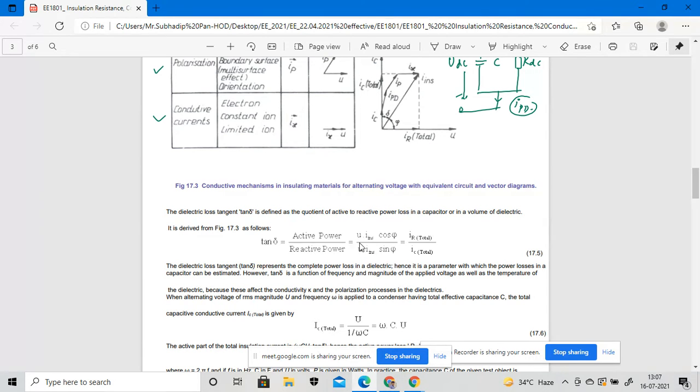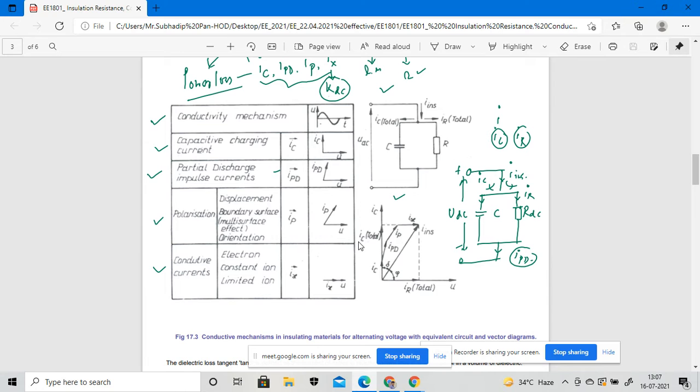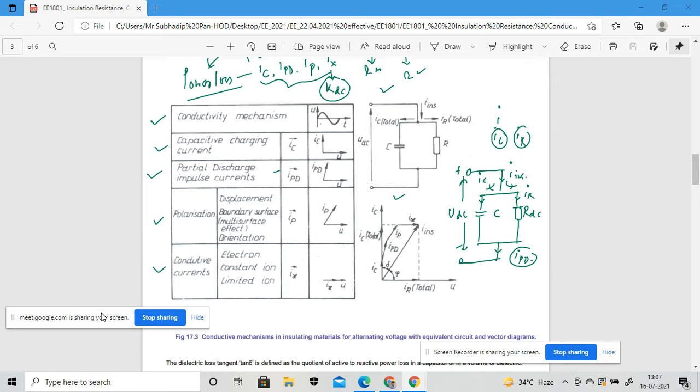Yes, is my screen visible? Yes, Aditya. Okay, so I think my screen is visible.